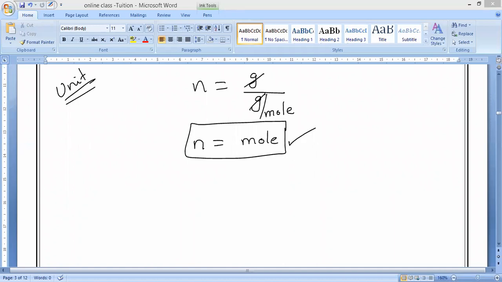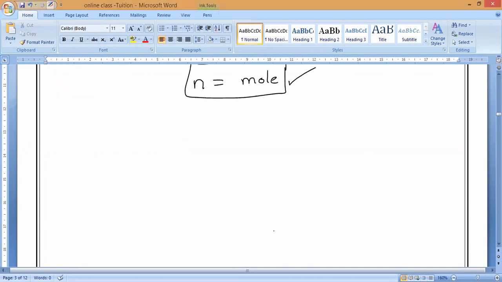Calculate the number of atoms. Third question, sample question, example 3.